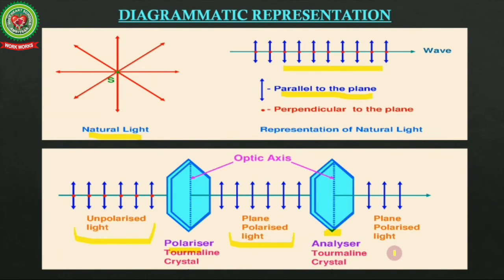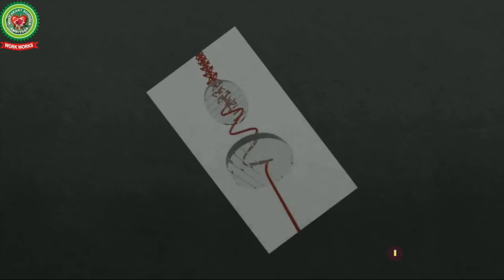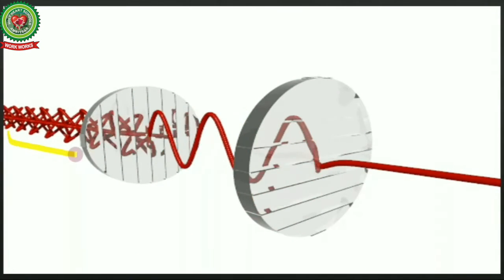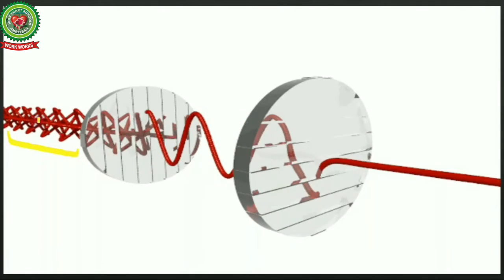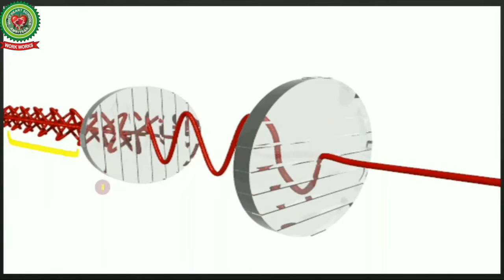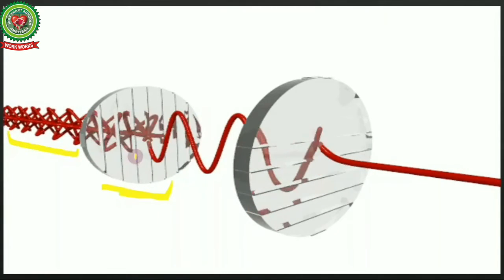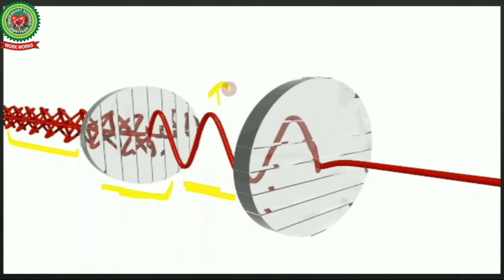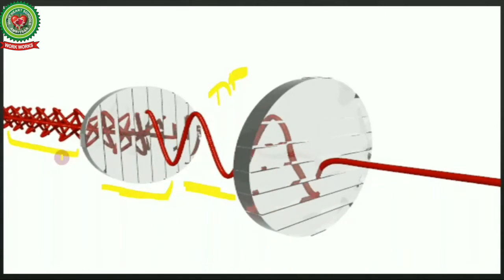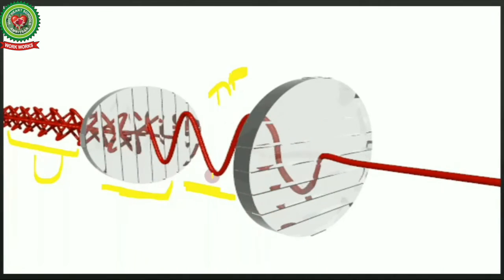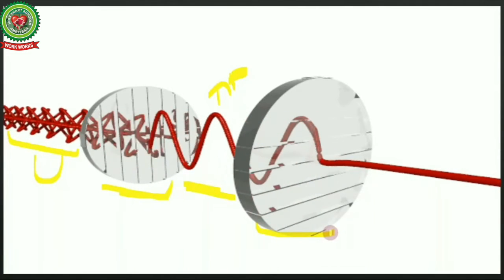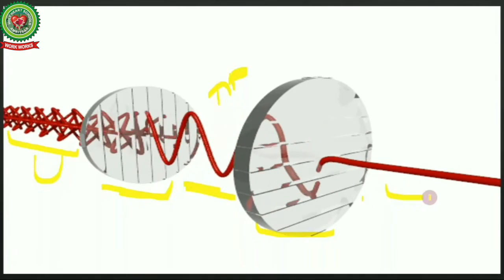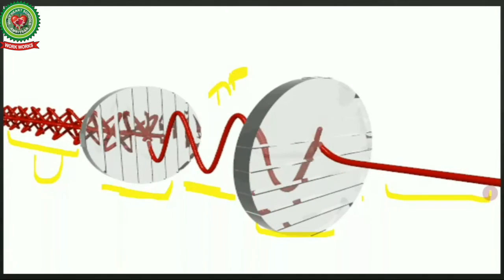Now we'll discuss this polarizer. So what is a polarizer? You can see this part represents unpolarized light. A number of planes are there and this is called a polarizer. So now we are getting light in one direction. So this part is called polarized light, and this is unpolarized light. And now we have one more polarizer, and here we are getting no plane of vibration, meaning no light.